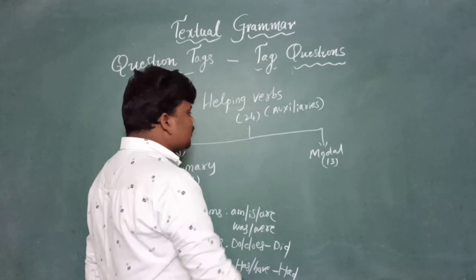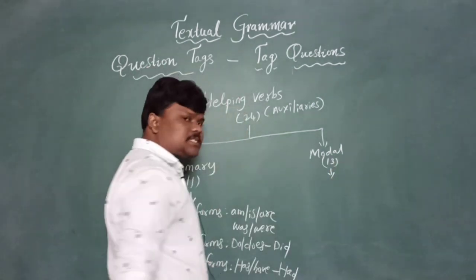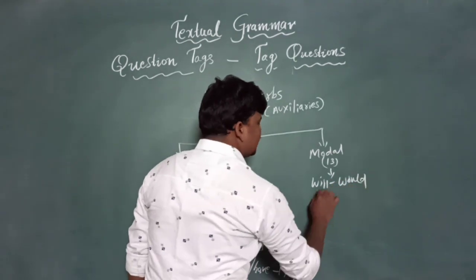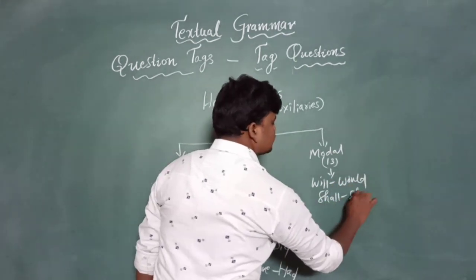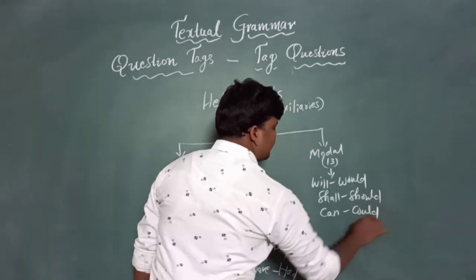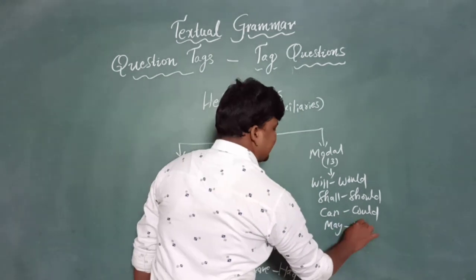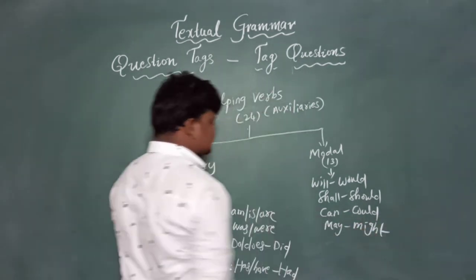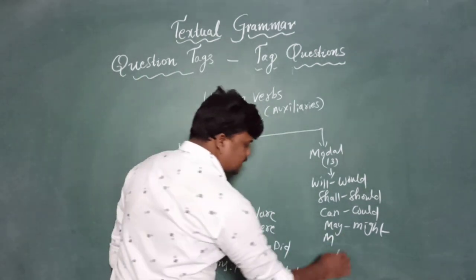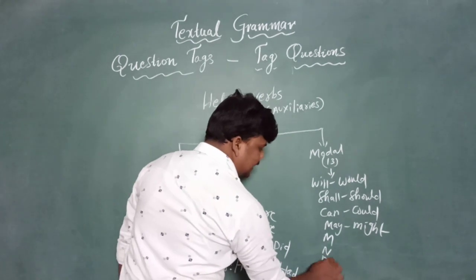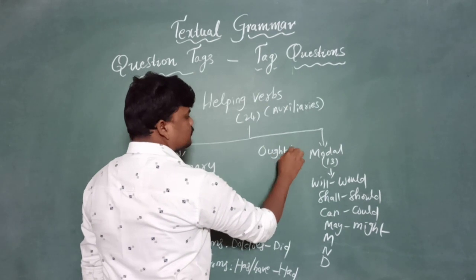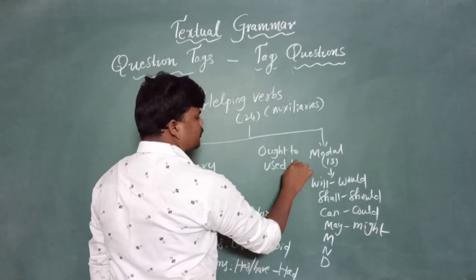And there are 13 modal verbs. 4 pairs are there which remind us easily: will, would, shall, should, can, could, may, might, and the rest 5, I told you even a shortcut: must, need, dare, and let me write here itself only, ought to, used to.